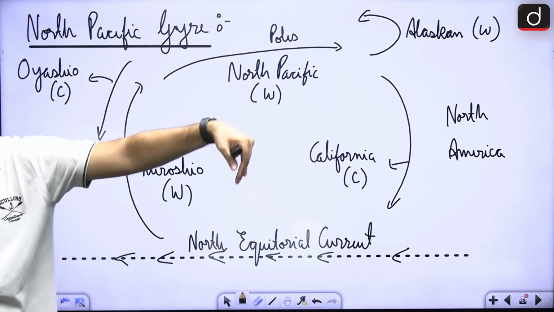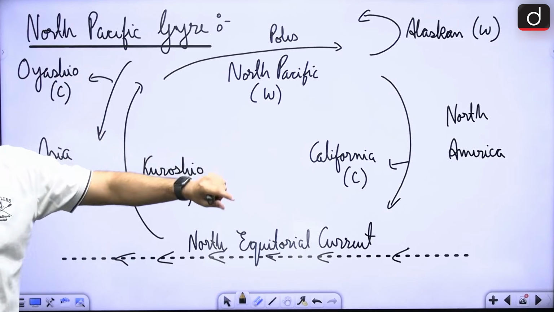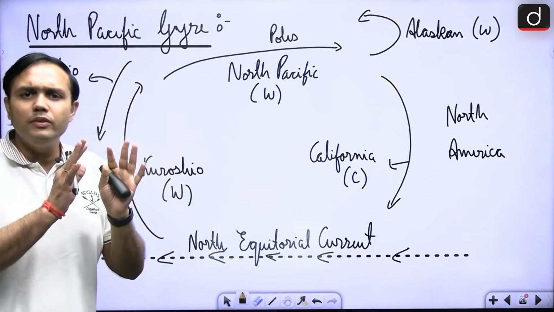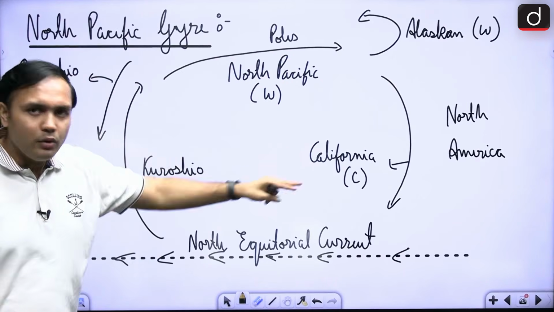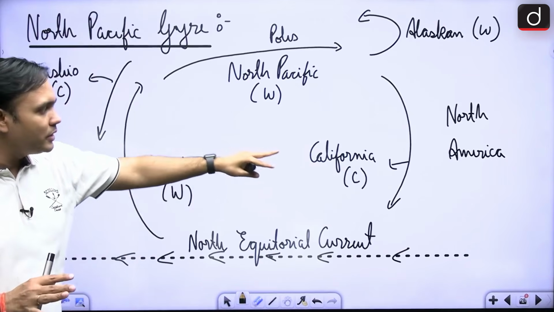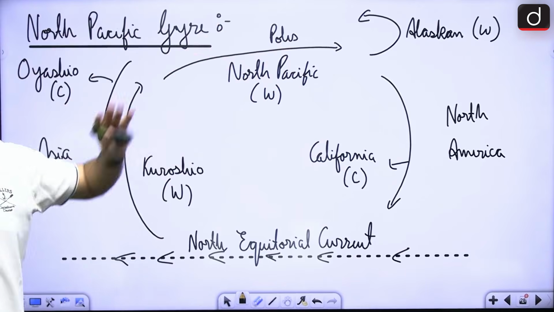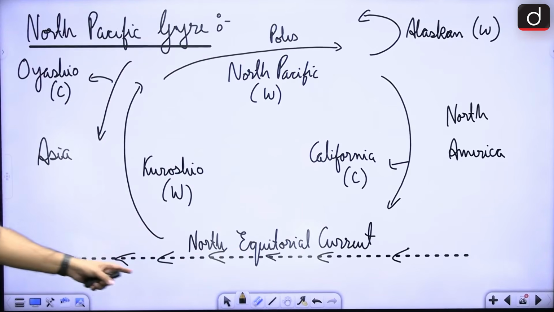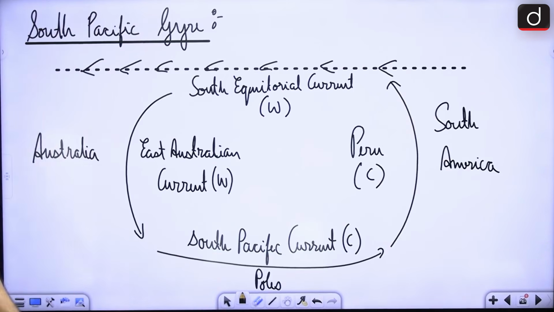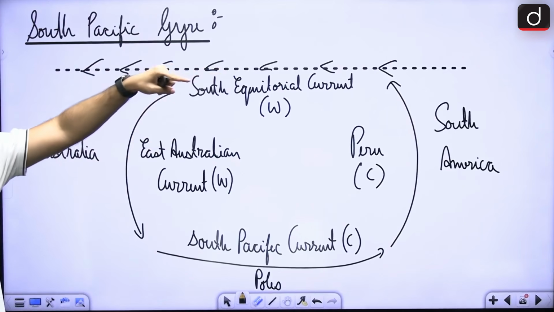And as it moves towards the western coast of North America, there is the California current that is cold. Now, Alaska is generally a very cold climate, but the current is warmer, right? California is generally a very warm climate, but the current is colder, right? So there is a reverse relationship here that you can remember. This is of course the North Equatorial current that is flowing around the equator, right? Lastly, this is the South Pacific gyre. If you take it from the equator itself, there is the South Equatorial current that is warm.